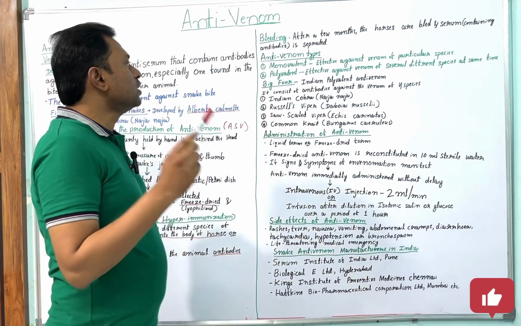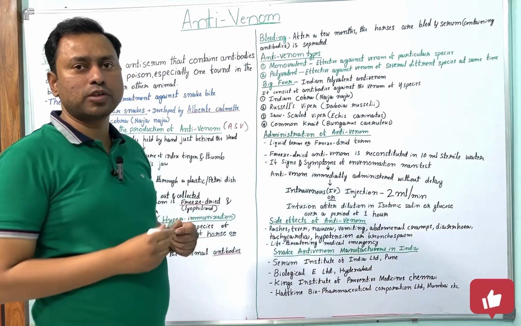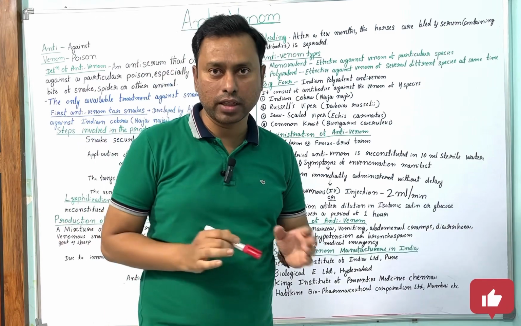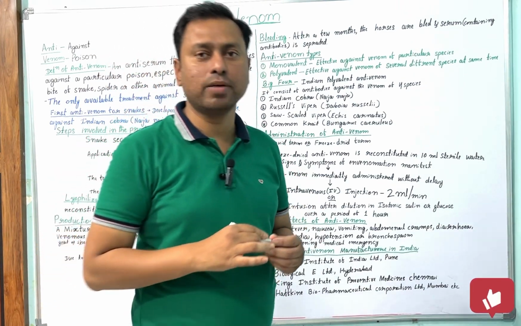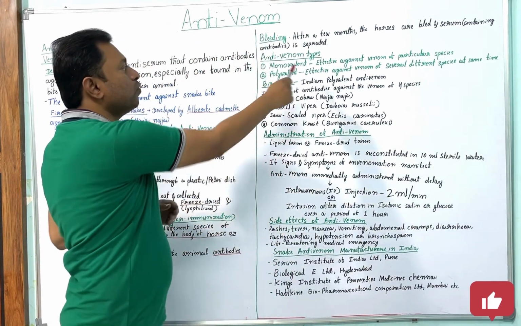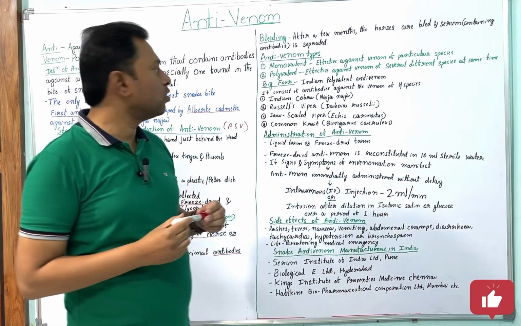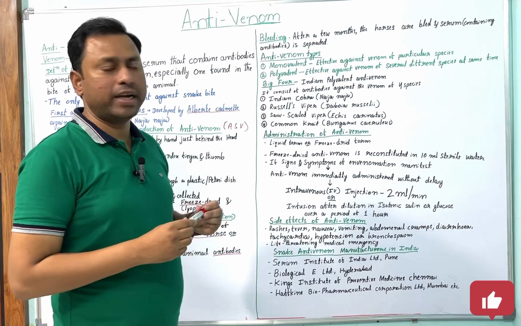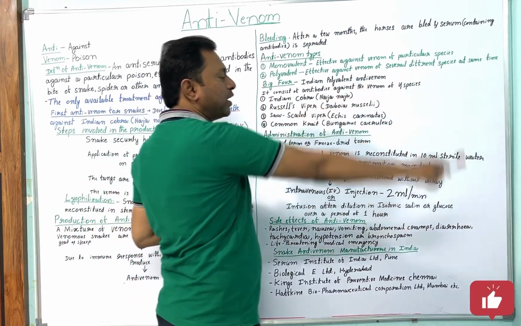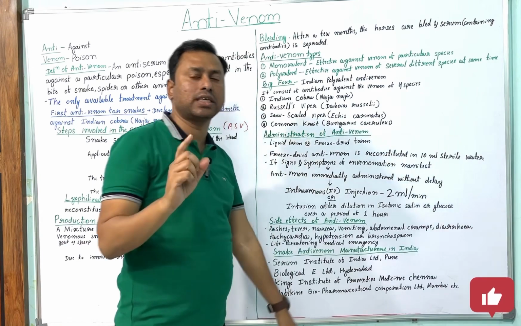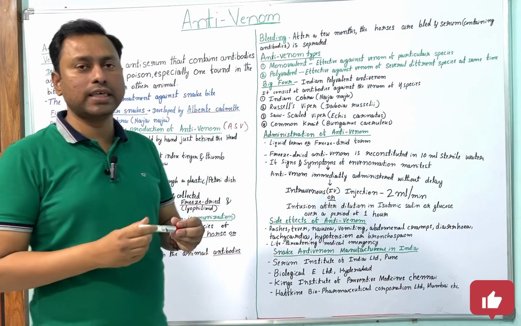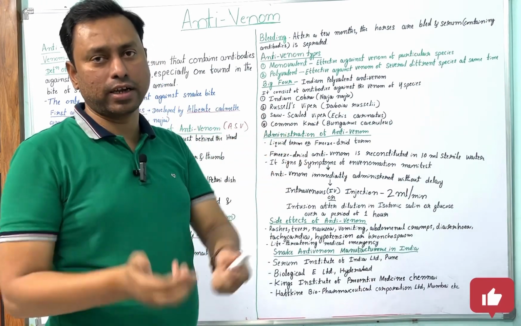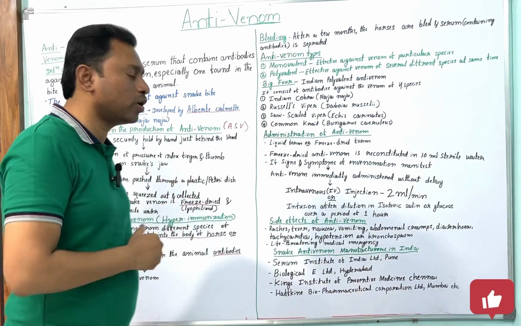Now the next thing: how many types of antivenoms are there? There are two types of antivenoms. The first one is monovalent and the second one is polyvalent. Mono means single. Monovalent antivenom is active against the venom of a particular species only. It means it acts against only one species' poison, and that is called monovalent.